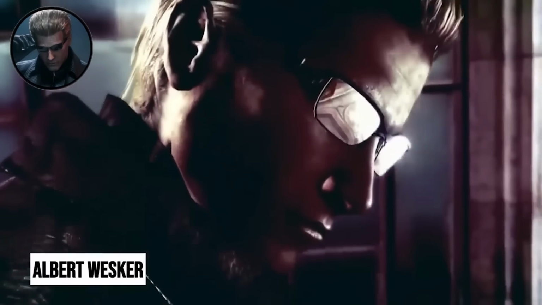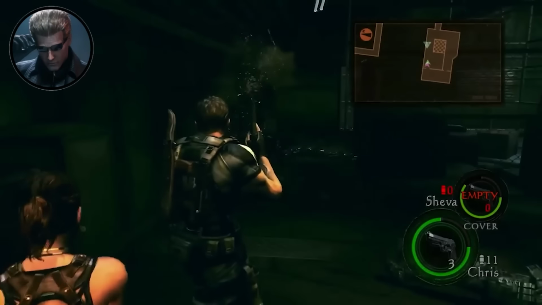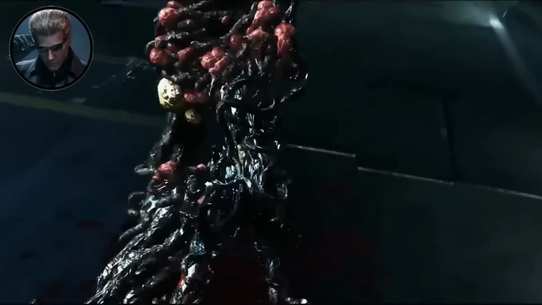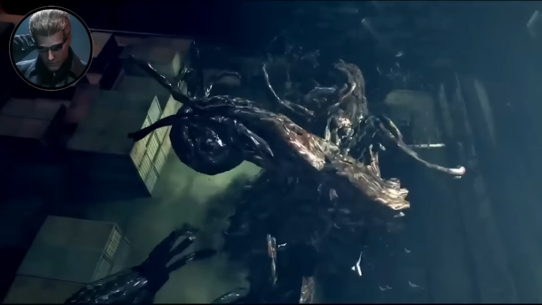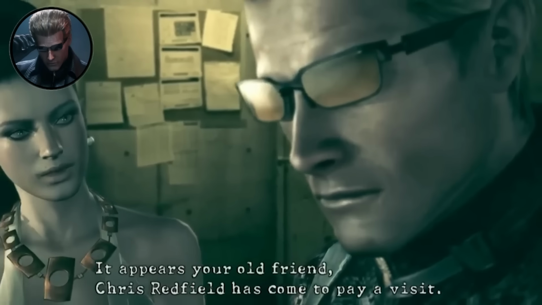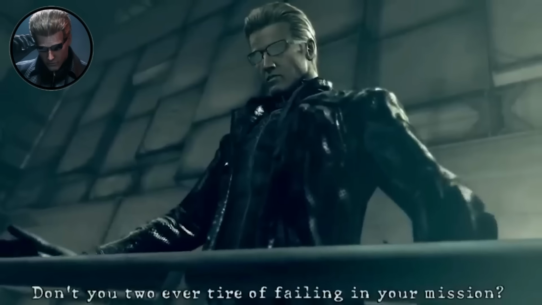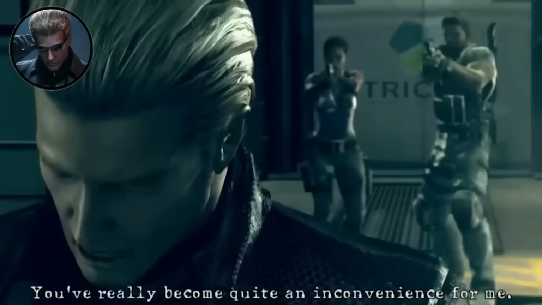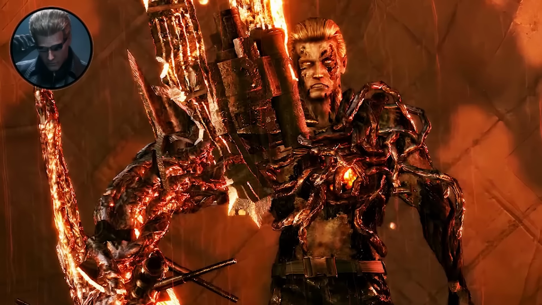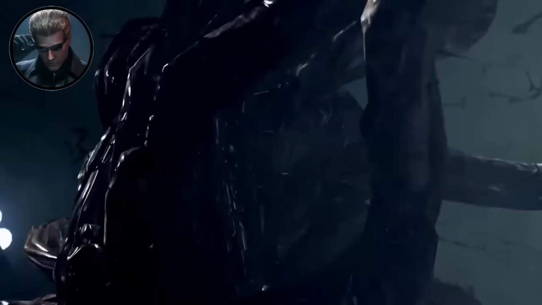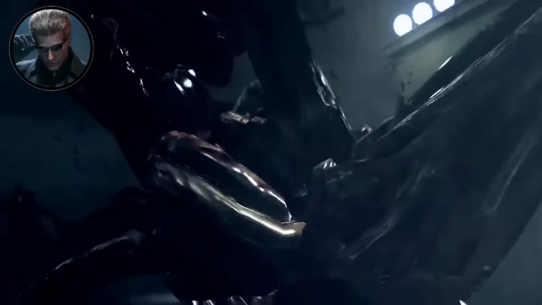The virus was extremely selective, causing fatal mutations in most hosts unless they possessed specific genetic markers or antibodies. This selectivity was completely intentional. Wesker believed that only those with superior genetic traits deserved to survive and inherit the Earth. Shit honestly sound like something Hitler would say. The virus served as both a weapon and a judgment system. Compatible hosts gained incredible abilities, manifesting black tentacle-like appendages that could merge with and control organic matter.